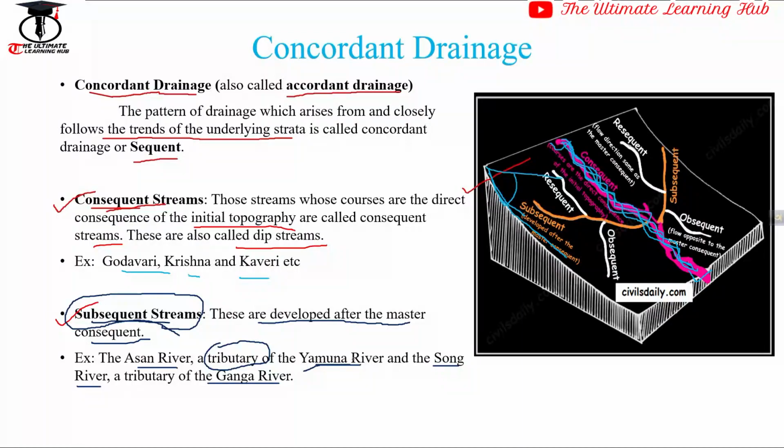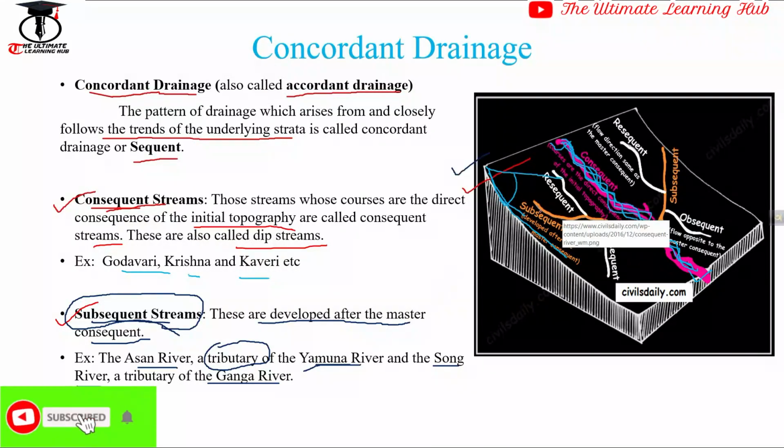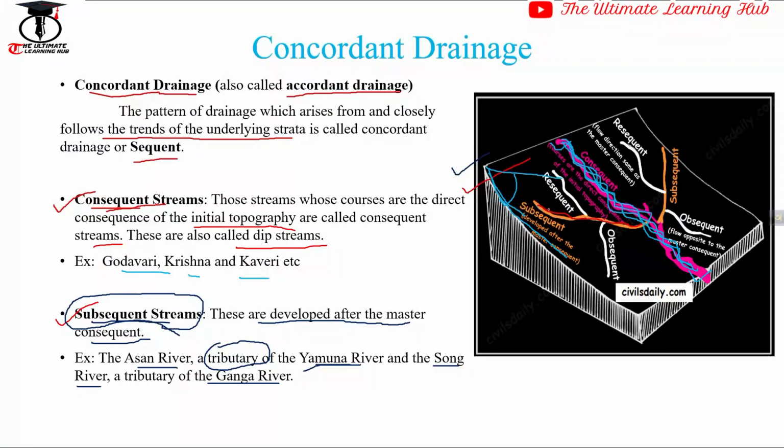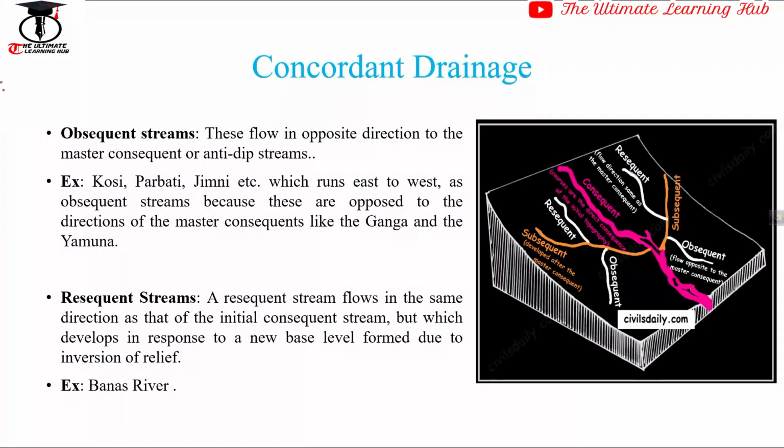To visualize this concept, if you see, we can surely say this is the tributary of the main consequent stream, so it is known as the subsequent stream. That means subsequent and tributary streams are the same. There is no difference. Let's talk about the next topic, that is obsequent streams.